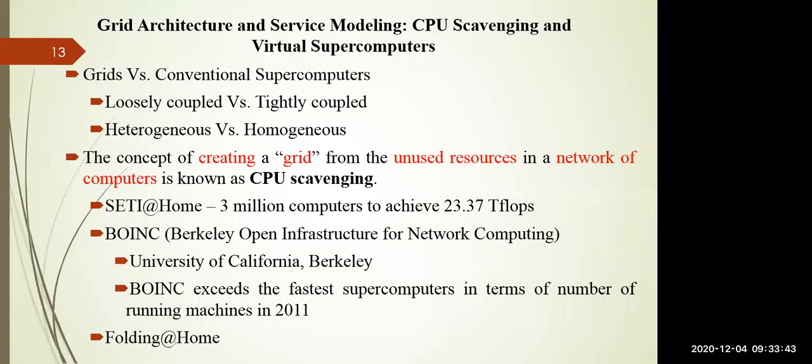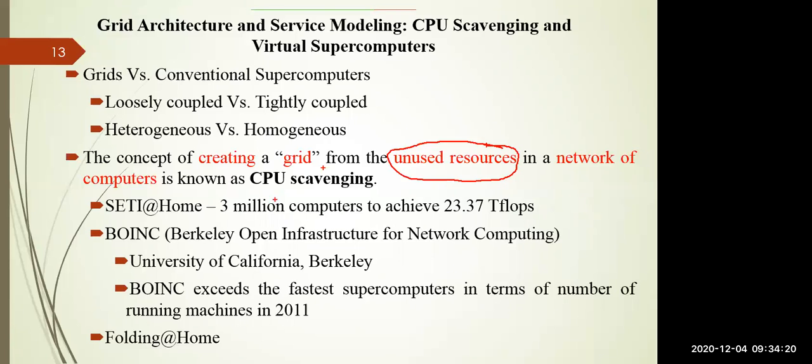A supercomputer is placed in a single place, but grid resources are present anywhere in the world. In that manner, you can say the grid and conventional supercomputers are different from each other. So the concept is creating the grid from unused resources. Whenever you are not using your computer resources, the grid uses them, especially at night time, when your computer system is not required. At that time you can share the resources, so that they can be used in a particular grid project.